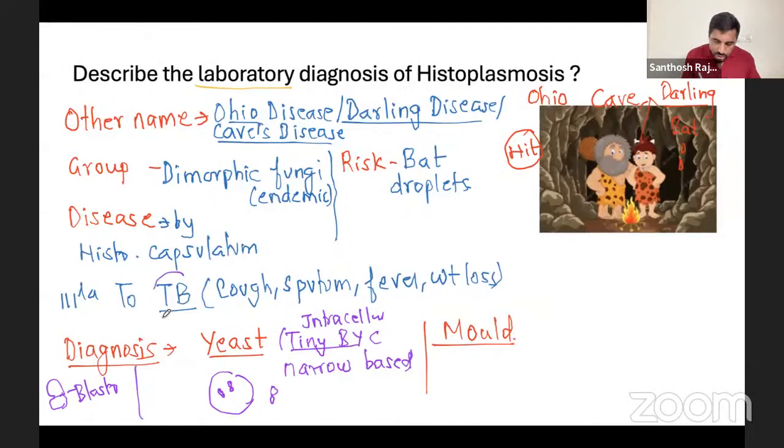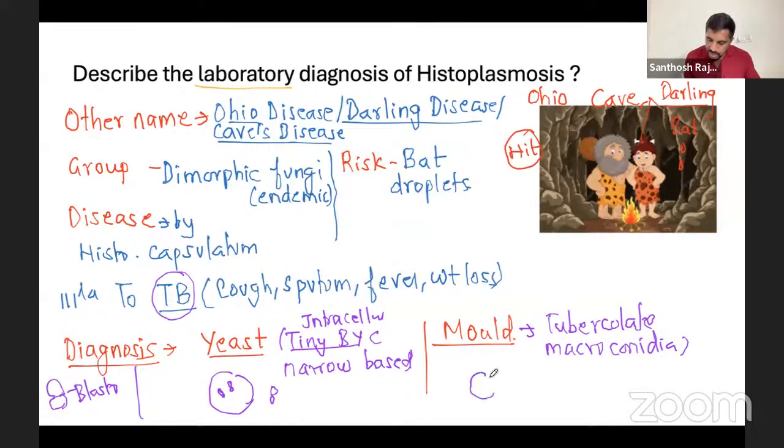I told you the disease looks like TB. The mold is also tuberculate in shape. You call it tuberculate macroconidia. I'll show you the picture. You have to draw the picture. It will be like this. If this is the fungus, you'll see all these tuberculate forms like this. Beautiful tuberculate form. You draw the picture like this. That's more than enough. Here you will draw a macrophage cell, intracellular inside a macrophage, with tiny budding yeast cells like this. Okay, enough. Here you write tuberculate. If you write this, it is more than enough.